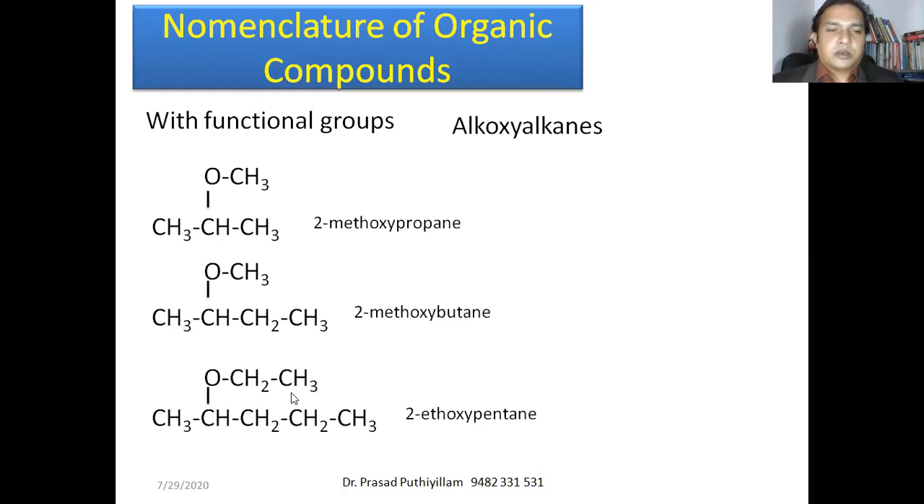This one is an ethoxy group. This is ethyl, CH2CH3, that is the ethyl group. Connected to oxygen, it becomes an ethoxy group. The ethoxy group is connected to the second carbon atom of the main chain. The main chain is pentane. Therefore, it is 2-ethoxypentane.